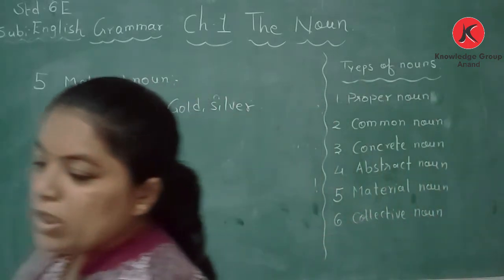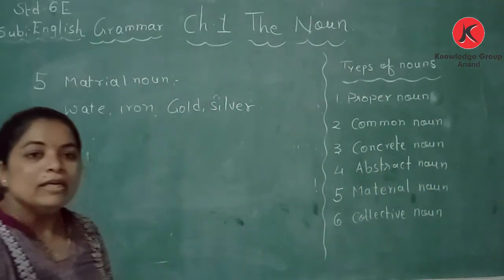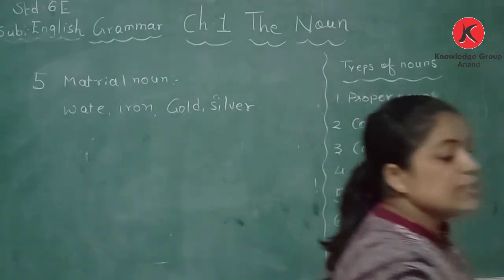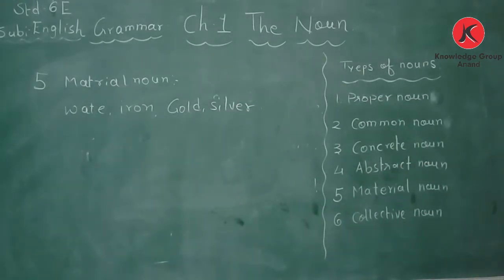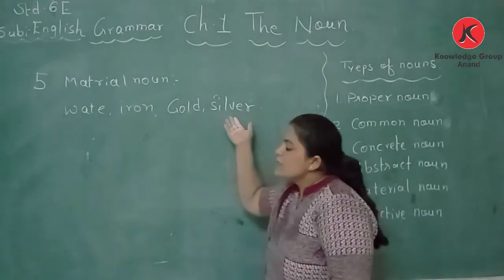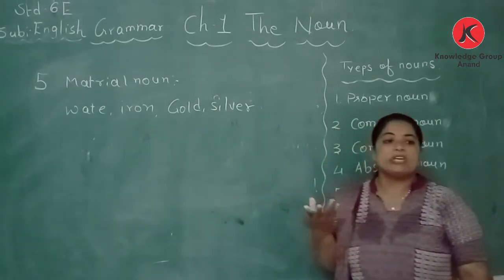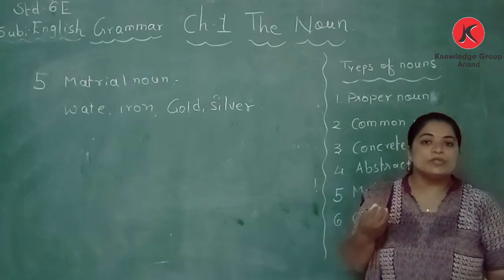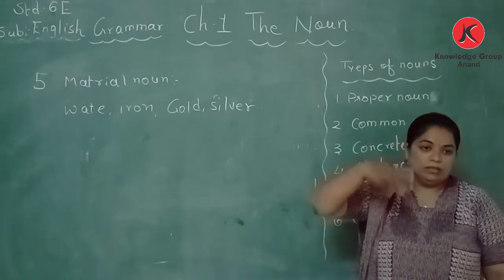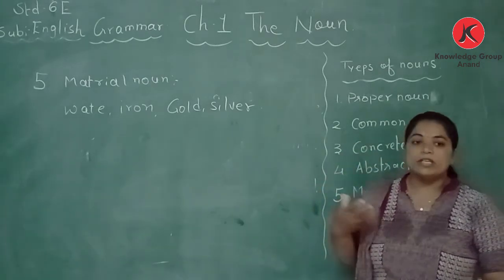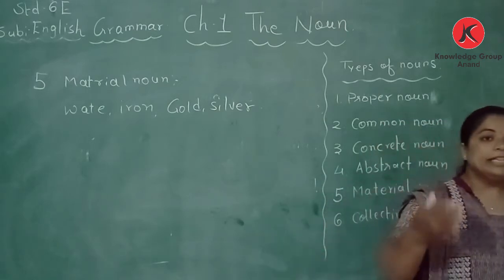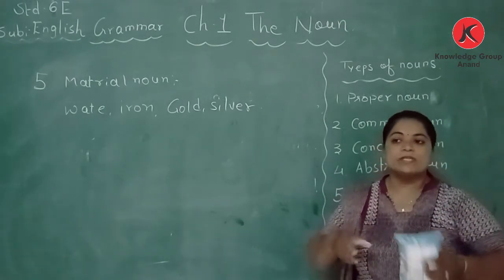Sugar, wood, steel, gold, silver. These are the substances, material. A lot of material is used to make gold. If you want to make a gold chain, how much gold is used? It is made in liquid form, then the shapes are given.